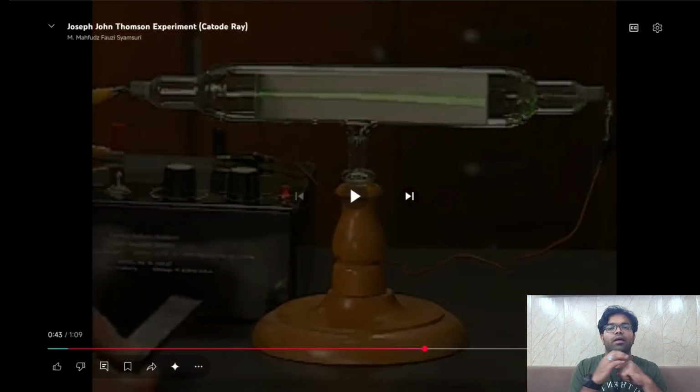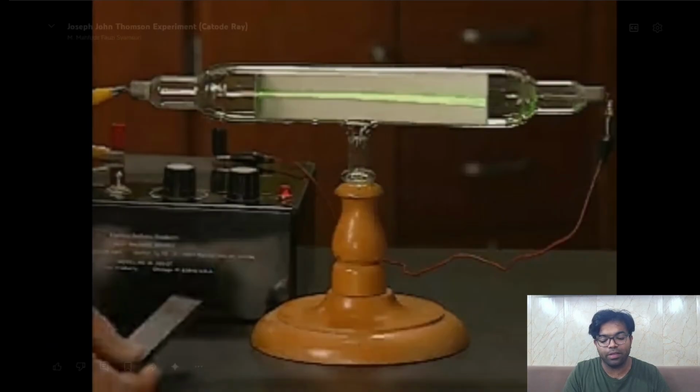Now we know that while doing this experiment for the first time, they did not know whether this was a cathode ray or made up of electrons. They just observed that something was moving from the cathode, the negative terminal of the battery, to the anode, the positive terminal of the battery. When they observed this, they saw that there was a fluorescent effect. Something was moving across this low pressure gas, and it was magnificent.